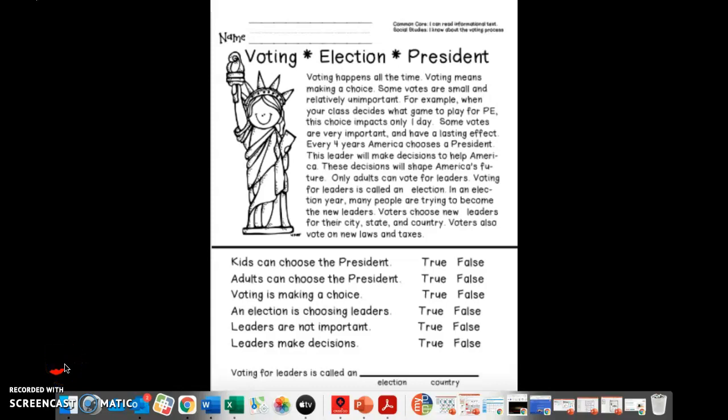For this activity, we're going to be learning about the word election and what happens during an election. So listen along as I read this article, and then we're going to answer some true-false questions down here at the bottom. Here we go.